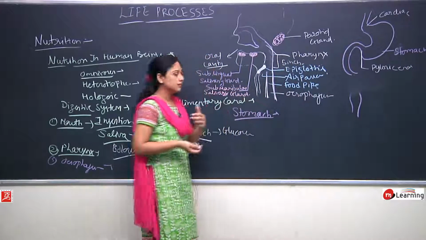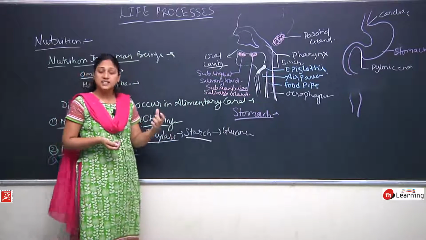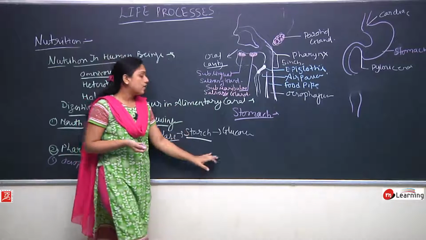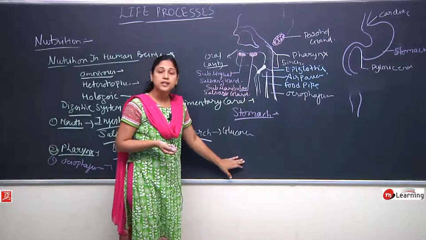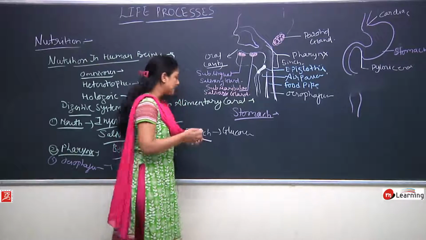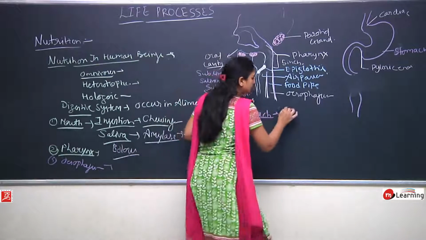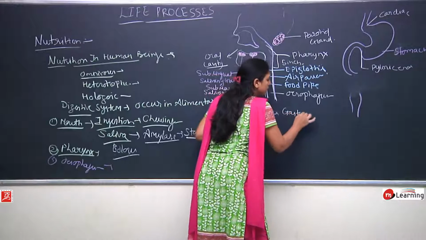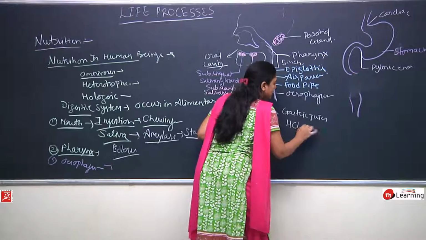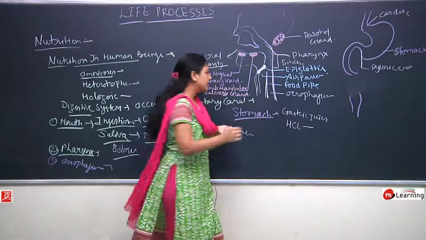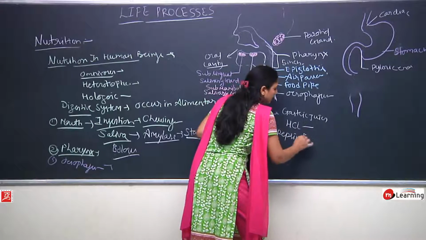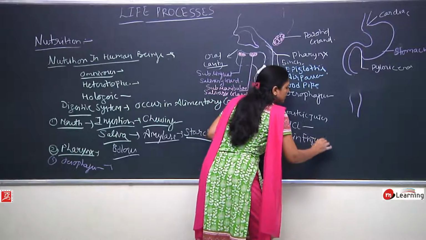The stomach has gastric glands which secrete gastric juices, and the stomach also secretes HCl, hydrochloric acid. So the stomach secretes gastric juices and hydrochloric acid, and it has the pepsin enzyme in its gastric juices.